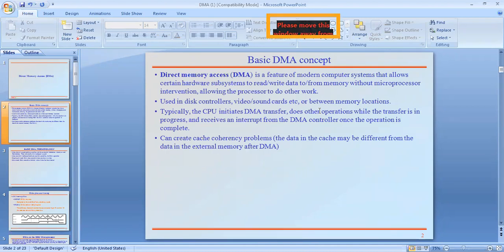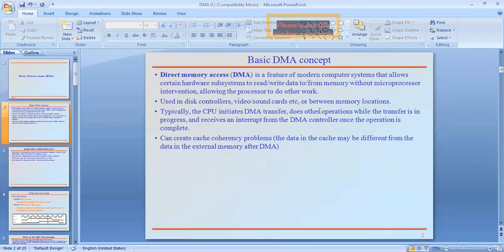That is the DMA. See here the second point: use in disk controllers, video or sound cards, etc., or between memory locations. And the concept of DMA. Just when we insert a disk, this SanDisk, we insert a disk in mobiles. Just you want to read the data from that memory card or write the data from the phone to that SanDisk. SanDisk is the company, that memory card.